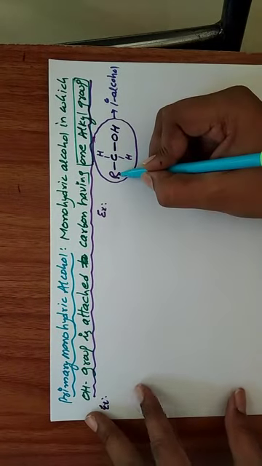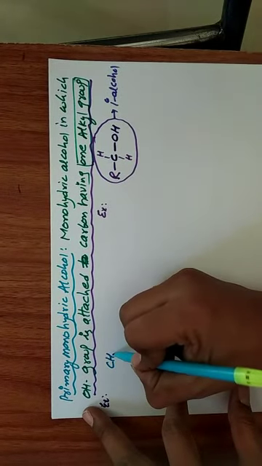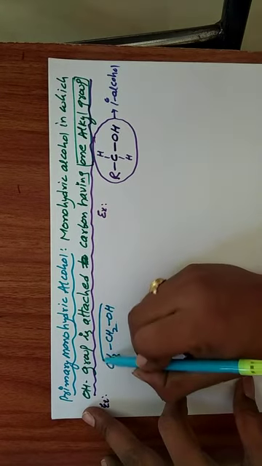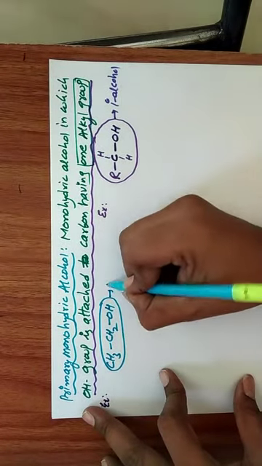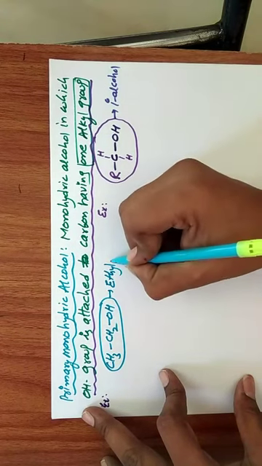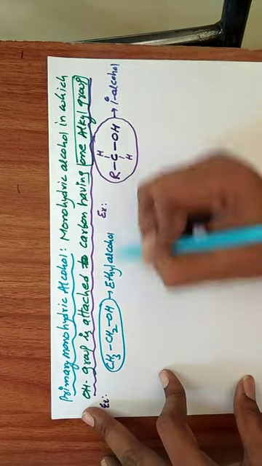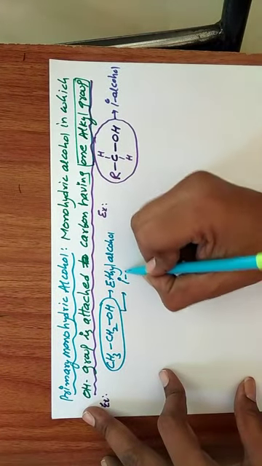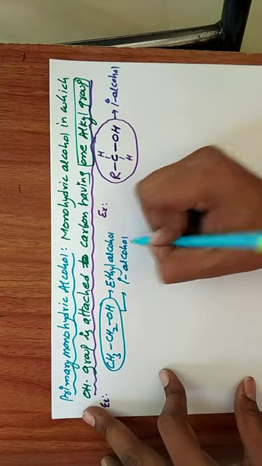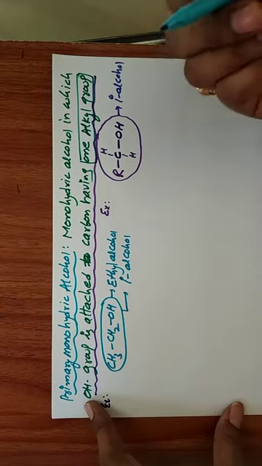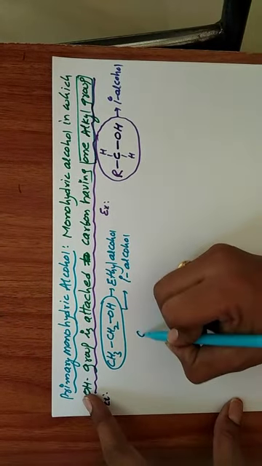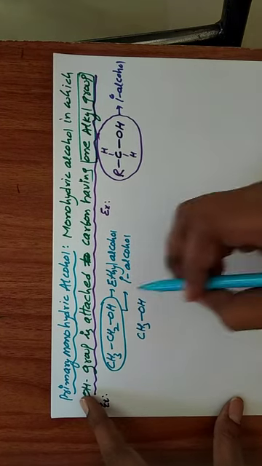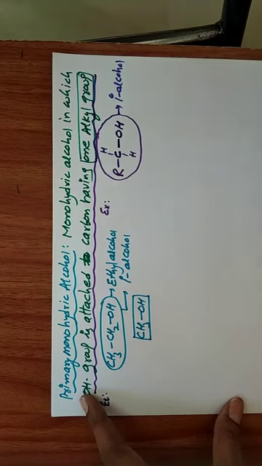Instead of R, we take CH3CH2OH. This is ethyl alcohol, and also a primary alcohol. CH3OH is also considered primary alcohol.